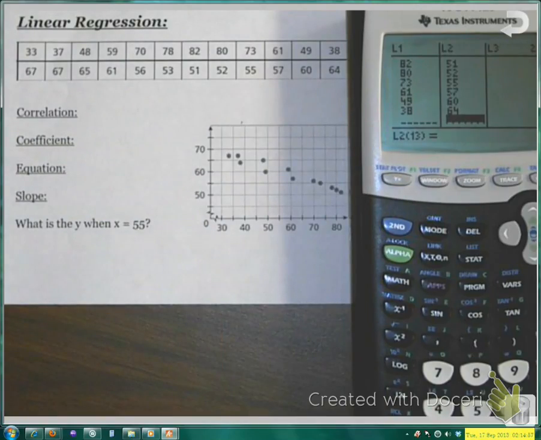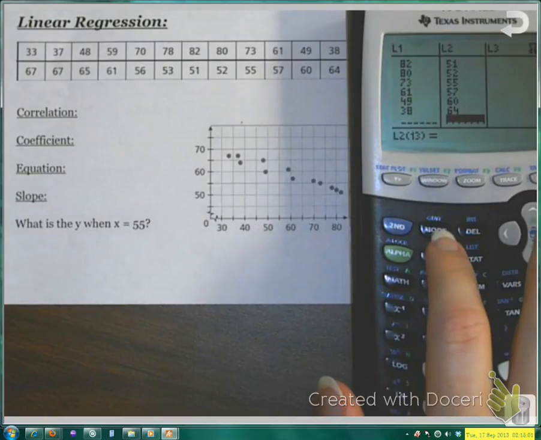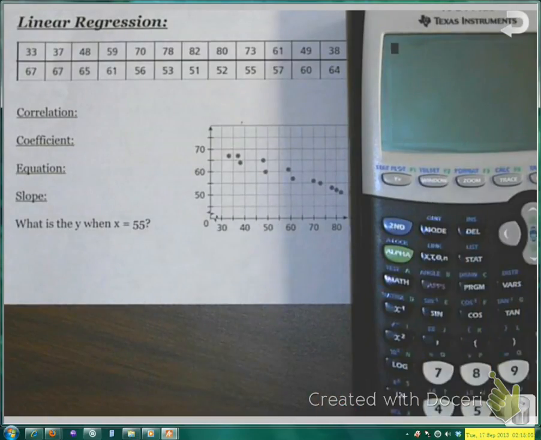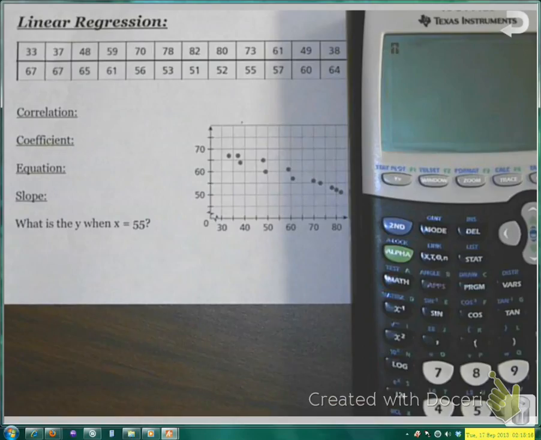Okay, once you're done typing them in, you can do Quit, which is second and mode, to get back to the main screen. Now something we need to do is we need to make sure diagnostic is on. This was part of the setup instructions, so I'm going to go second, and then I'm going to push 0 for catalog. And it's going to give me a big, huge, long list.